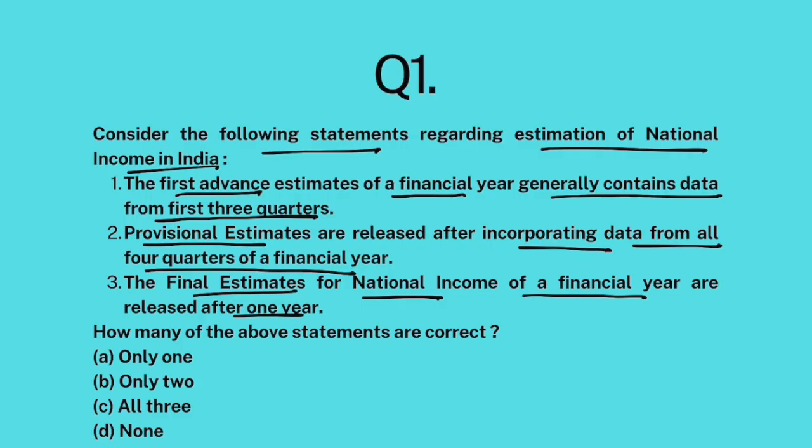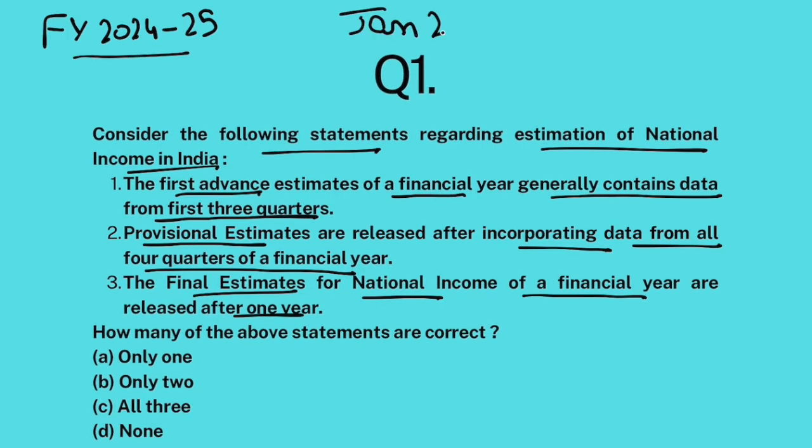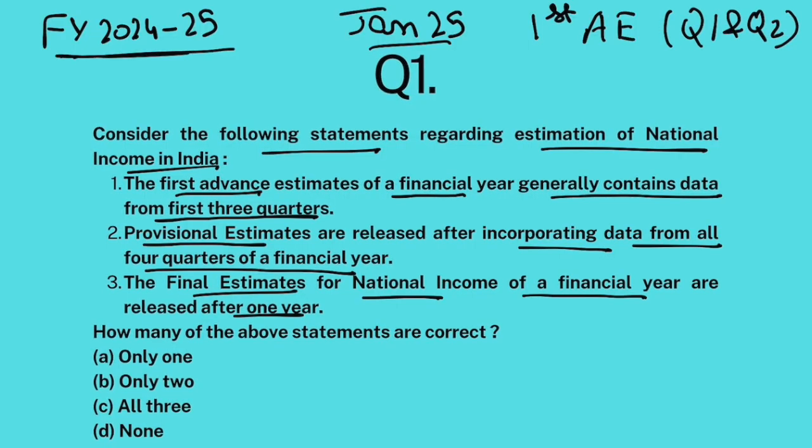Okay. So look, let's suppose that we have to estimate India's GDP or national income for the financial year 2024-25. Now, in the January month of 2025, we will release first advance estimates, which would contain data from quarter 1 and quarter 2 of this financial year.